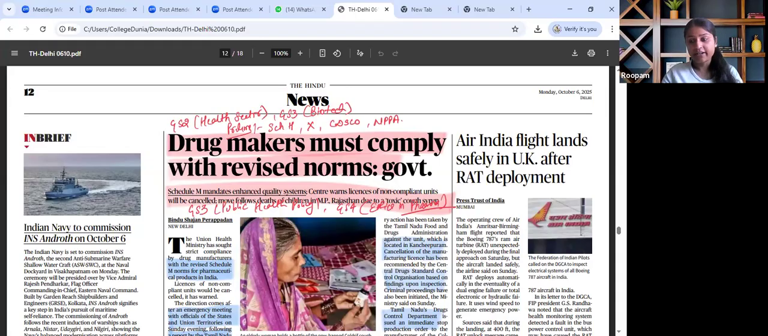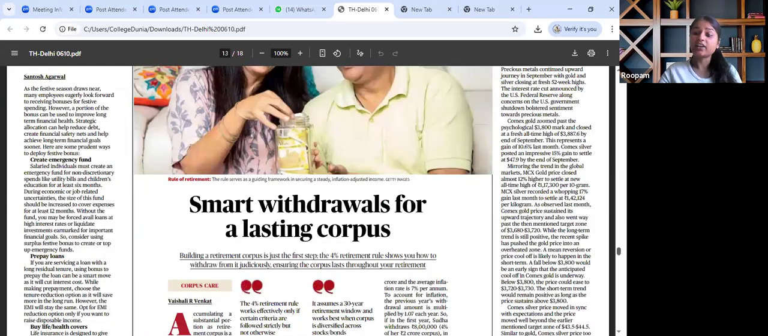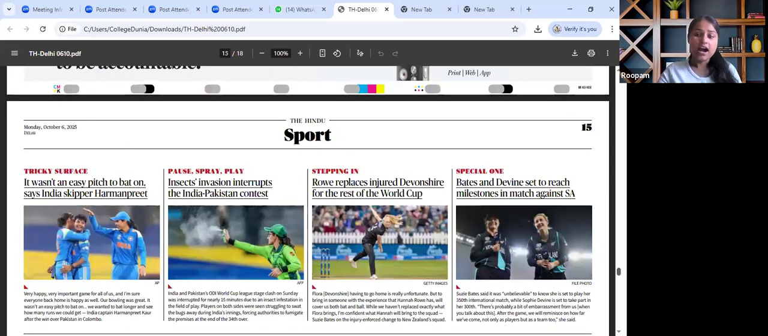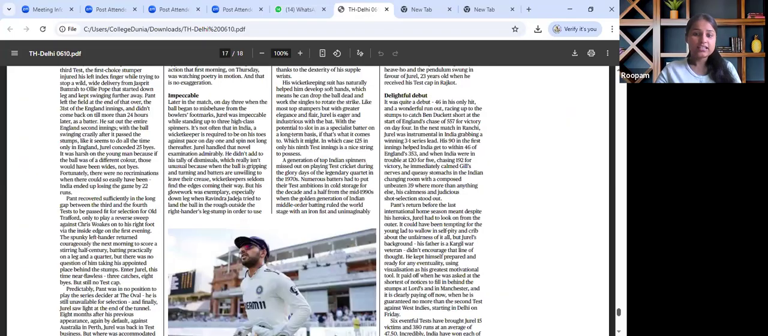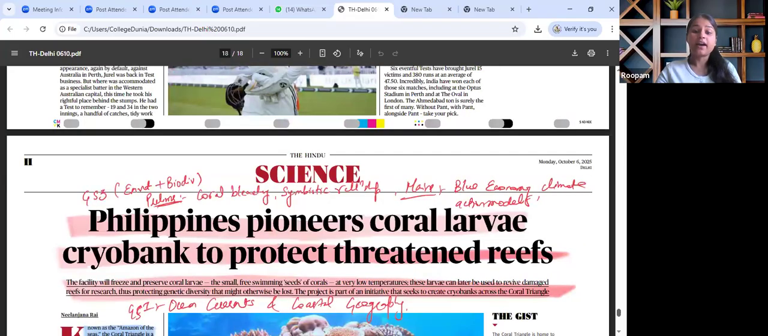Moving on, the last important article that is there in the paper, and that holds very much relevance from our exam perspective, majorly talks about corals, right? This particular article talks about the Philippines pioneering a coral larvae cryobank to protect threatened reefs. Now, when we map this particular article in our syllabus, this will fall under GS paper 3, environment and biodiversity. Also GS paper 1, geography. The key theme discussed in this article primarily talks about conservation technology for marine biodiversity.